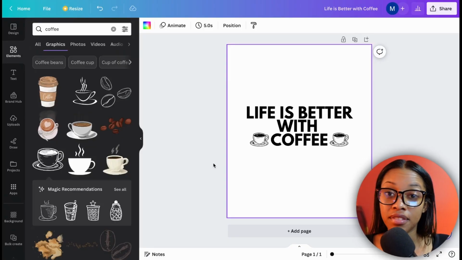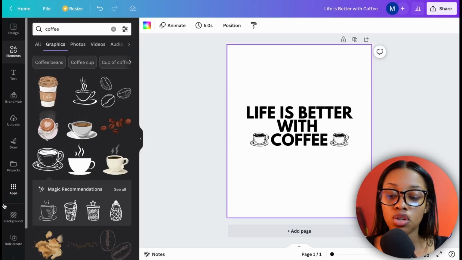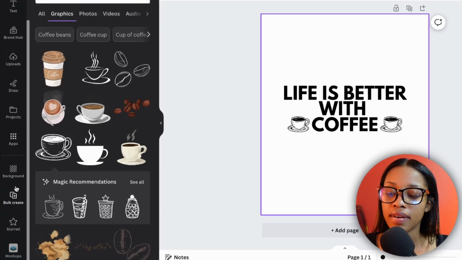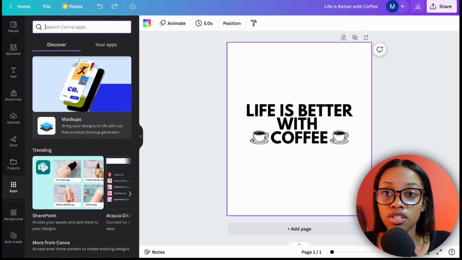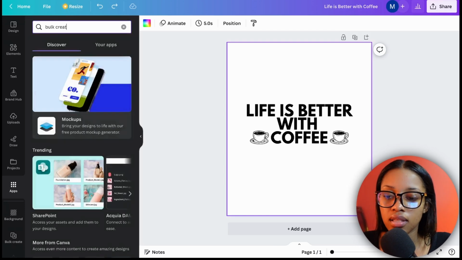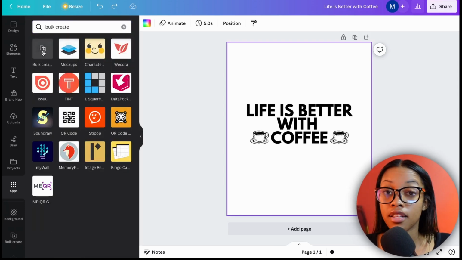In order to create the 50 designs, what you need to do now is use Canva's bulk create. Now if you look over to the left, you can see that I already have bulk create in my bar. But if you don't have it, don't worry. In order to find it, all you need to do is click where it says apps, and in that search bar you just need to search bulk create and hit enter. And once you've done that, it will be the first thing you see.